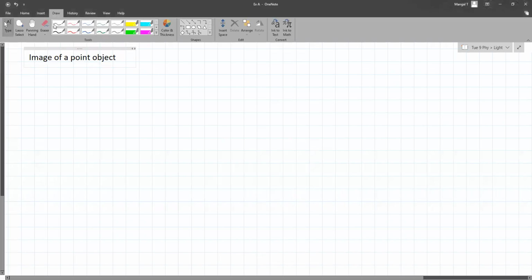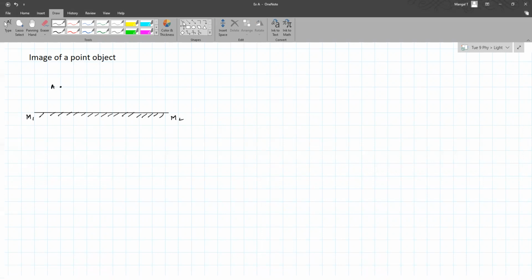So here I'll take the help of the grid. So this is a mirror. We always show the shaded part of the mirror like this. So this is M1, this is M2, and this is my object A.